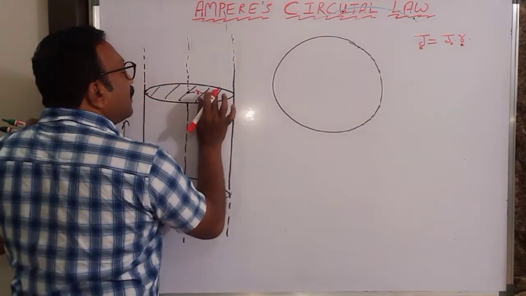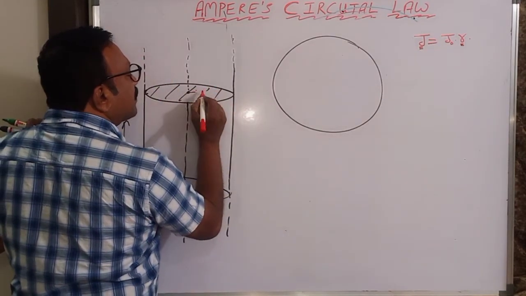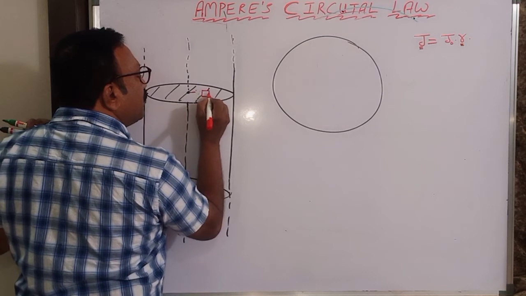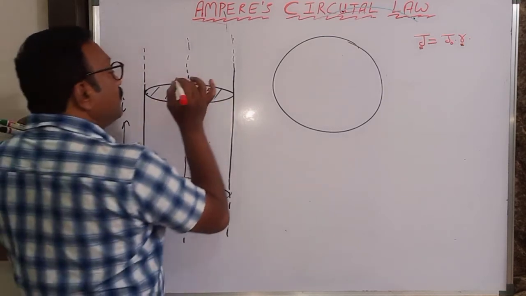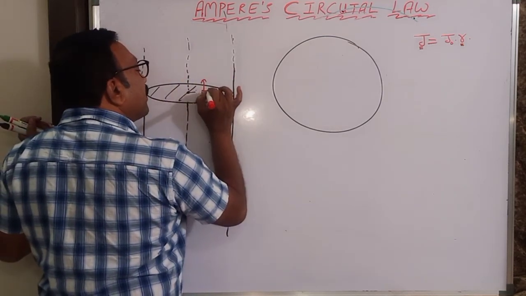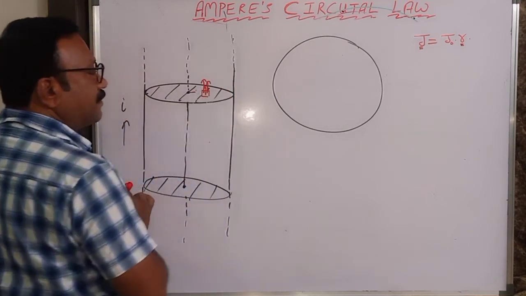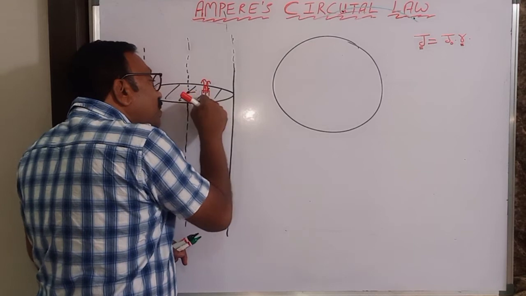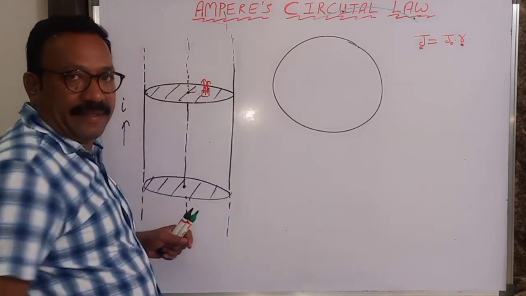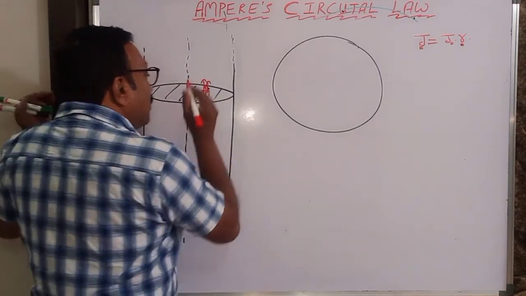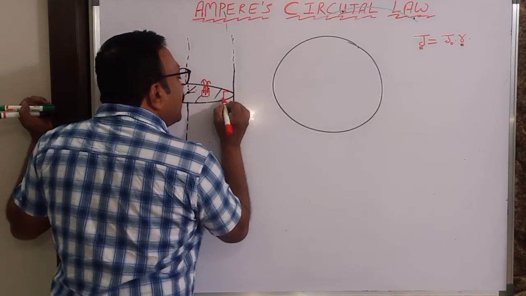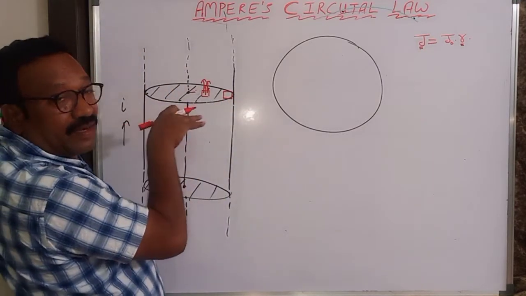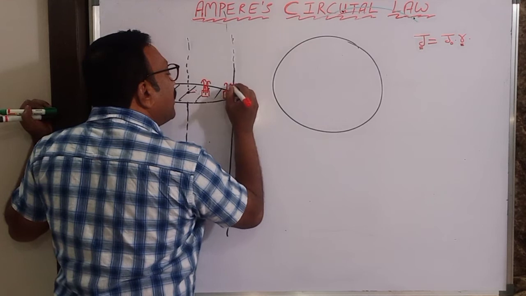Suppose if I take some unit area here, the current flowing here is this. The current per unit area is called J. Suppose if I take unit area here a little bit far, then the current flowing will be more.